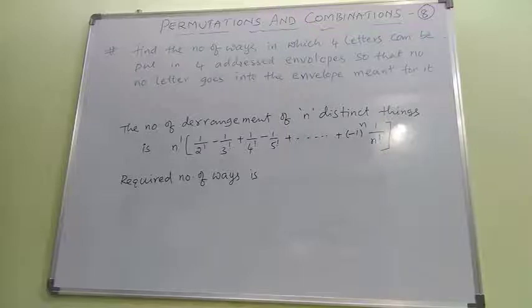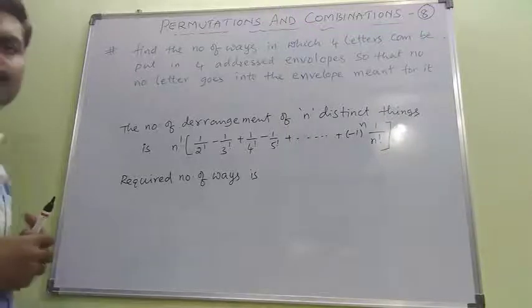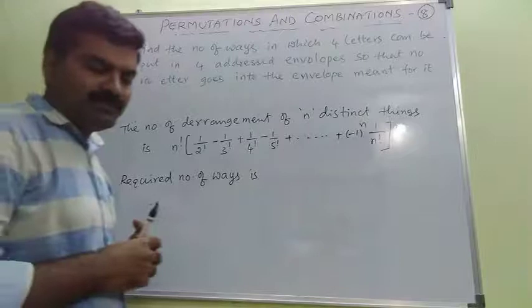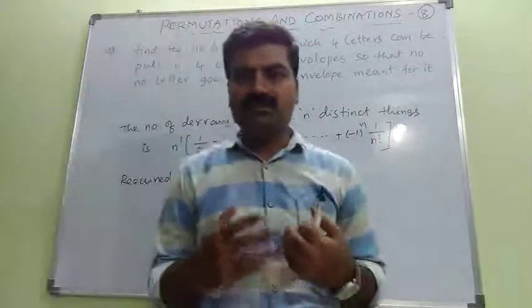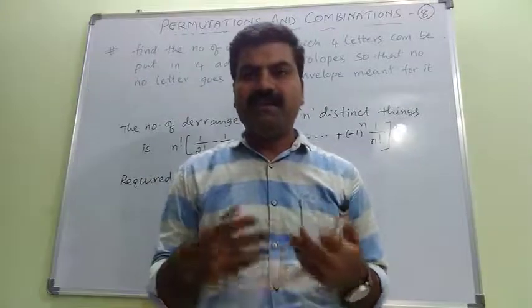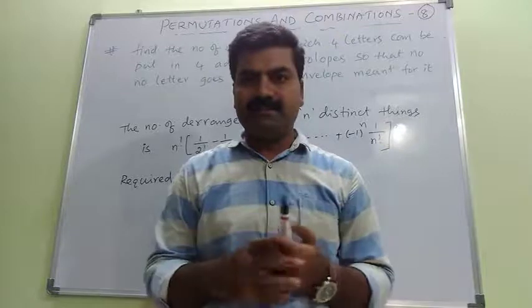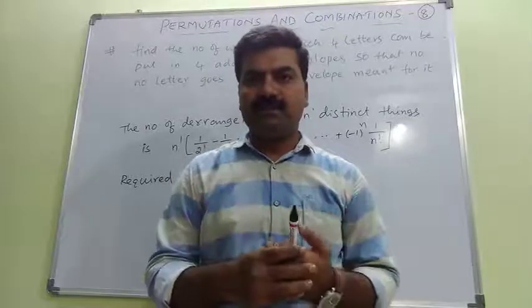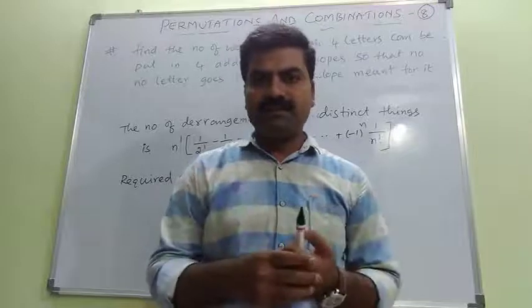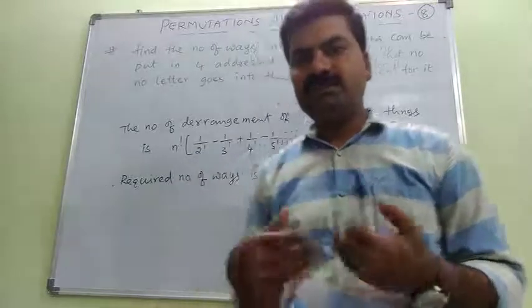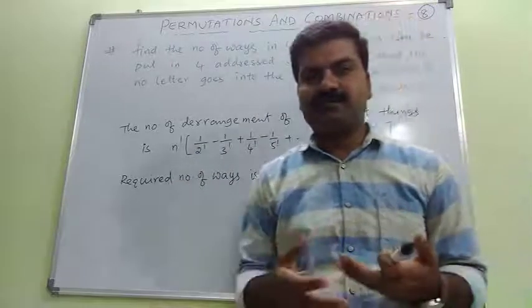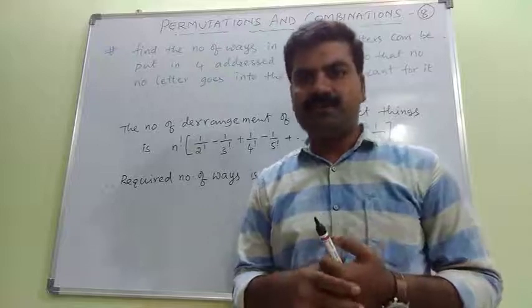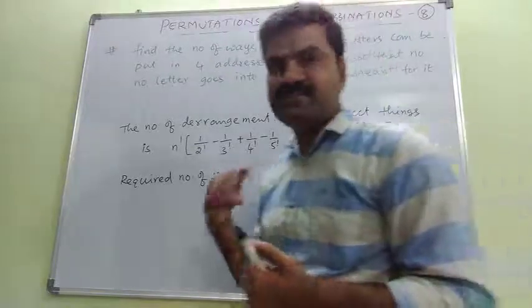Here is an interesting question. Generally when we want to post letters, we write the correct address on each one, so that we send the letters to the corresponding address. We use the number of arrangements, that is, the number of ways of permutations. Now the situation here is different.